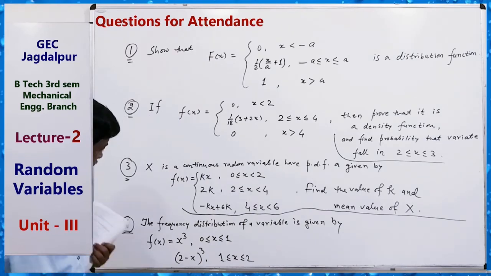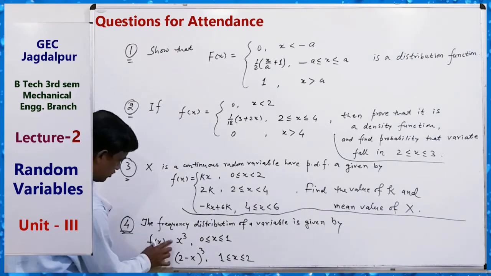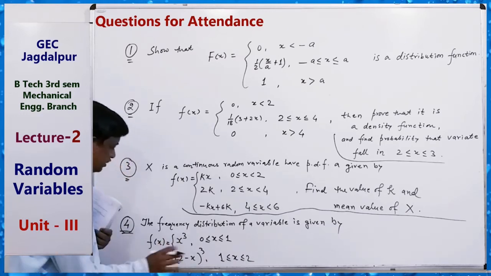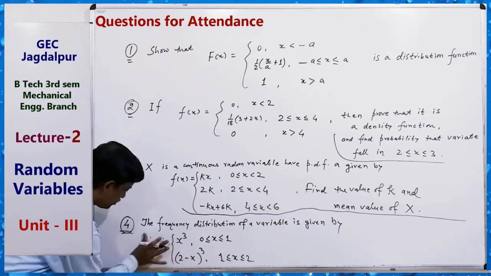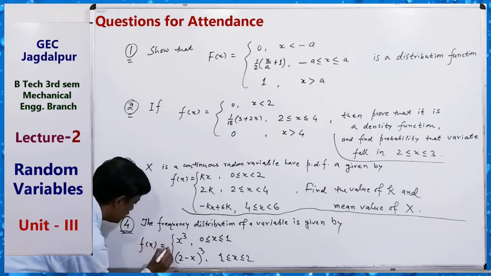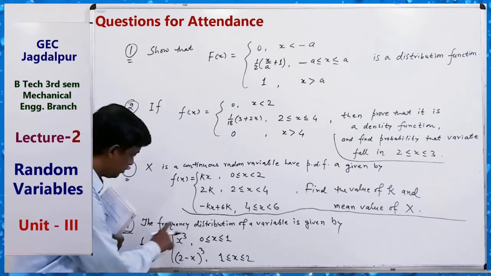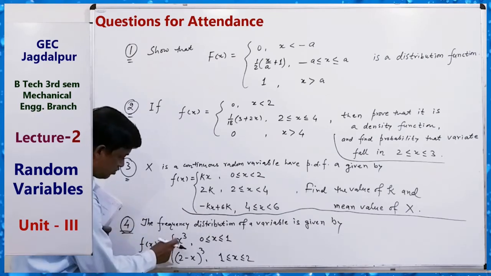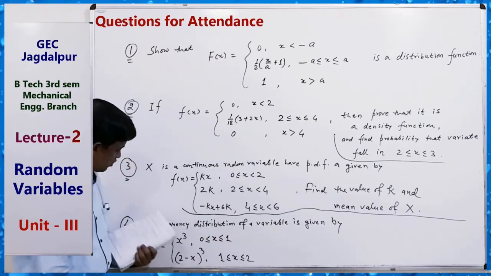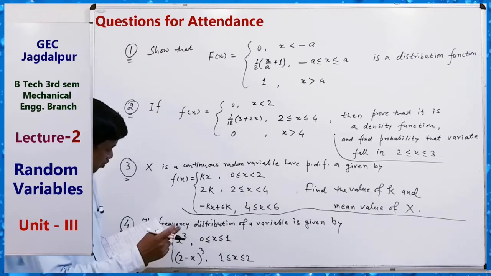Clear? This is the definition of f(x). This is the frequency distribution: x cube when x lies between 0 and 1, and (2 minus x) whole cube when x lies between 1 and 2.